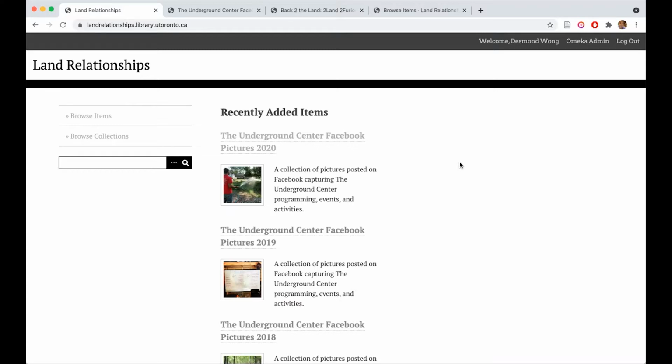And I'm Tiffany. So today we're going to be talking to you about the Land Relationship Supercollective Archive. So a little bit about the archive itself. It is based in Omeka, which is a content management system. We are looking at the public-facing side of the Omeka right now.